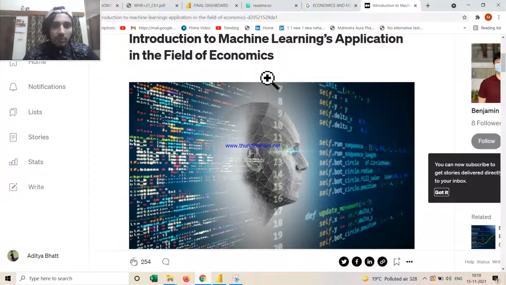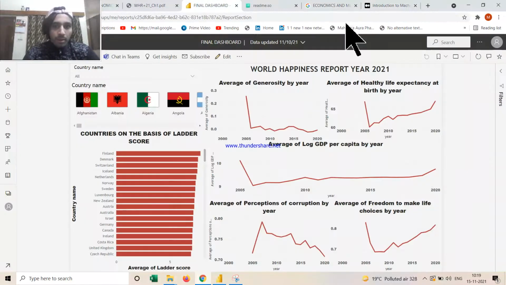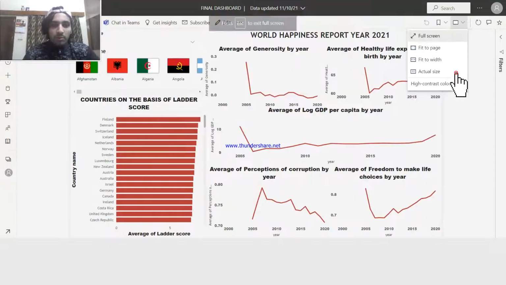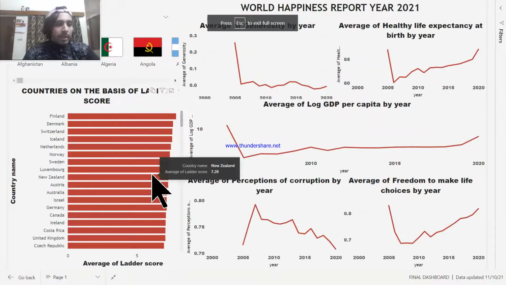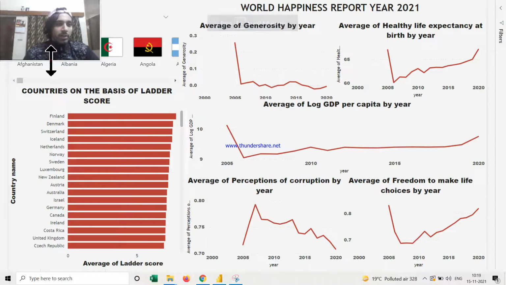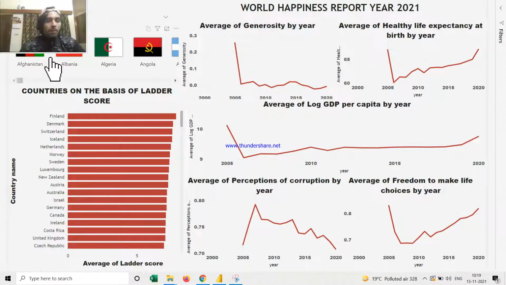So the first thing that I will show you here is an introduction. Before starting with any problem, we must understand what a problem statement is and what we intend to do. The first thing that we are targeting over here is this dashboard, which is a form of data visualization given to our data set. So here we are talking about happiness. Yes, you heard it right, happiness.